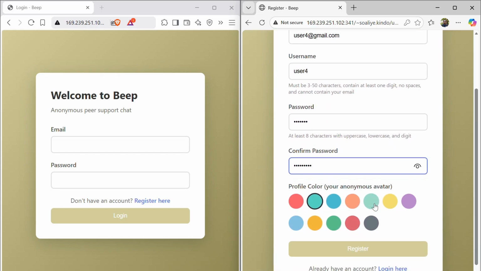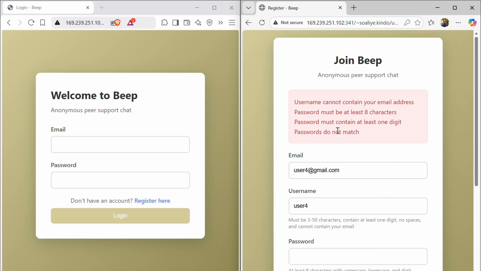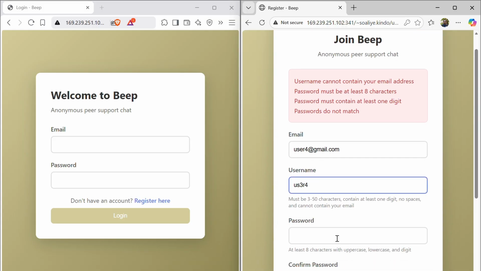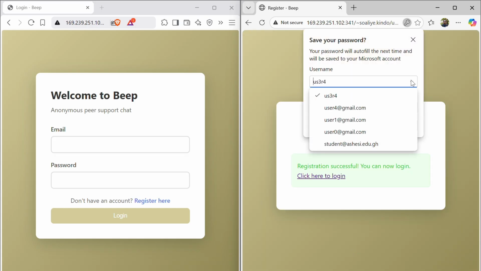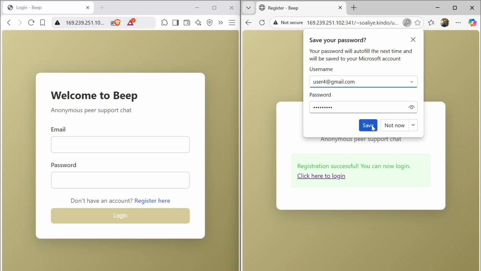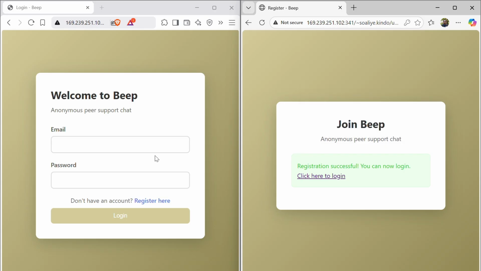And over here, people can choose a color. So we don't support profile picture. We are using colors instead, as this is totally anonymous. So the username cannot contain the email address. So let's see something like this. Yes, we have an account here.